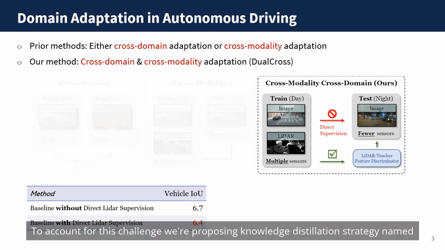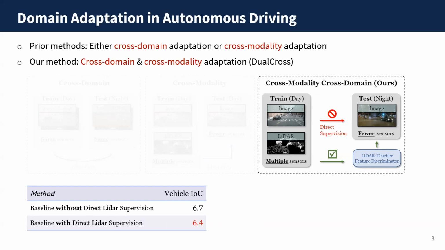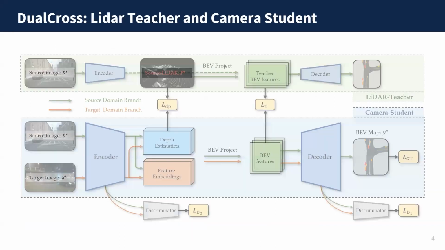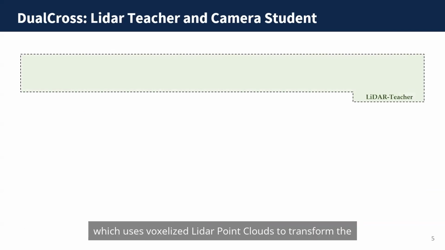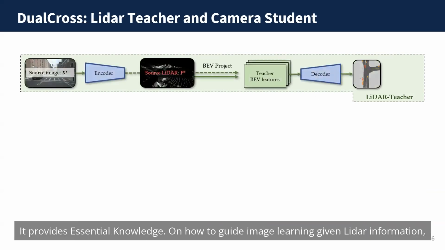To account for this challenge, we propose a knowledge distillation strategy named DualCross to transfer the LiDAR knowledge from the training domain to the camera model in the testing domain. DualCross includes three components. First, a LiDAR teacher, which uses voxelized LiDAR point clouds to transform the information from image features to the bird's eye view frame. It provides essential knowledge on how to guide image learning given LiDAR information.